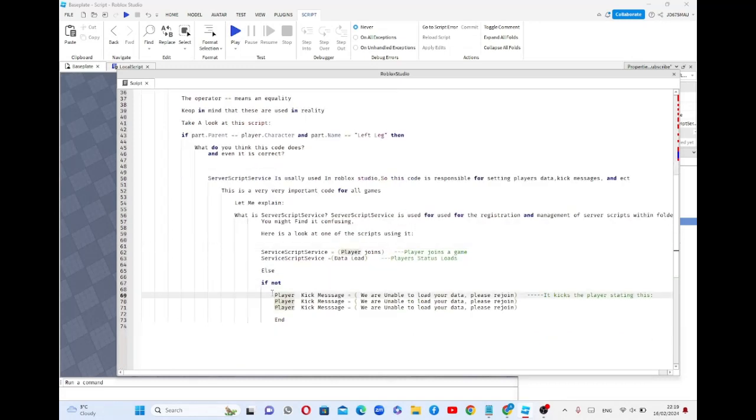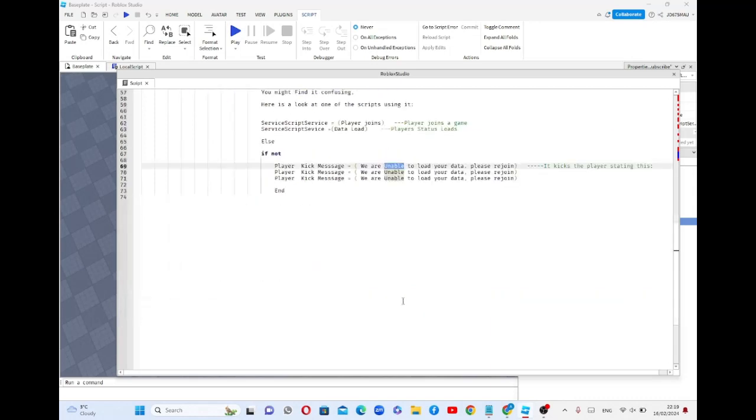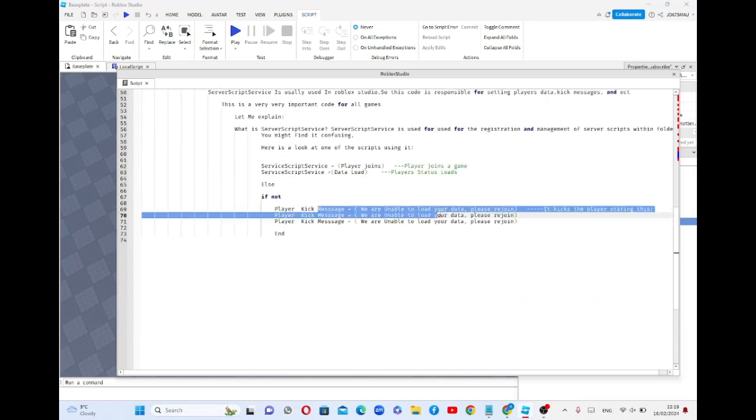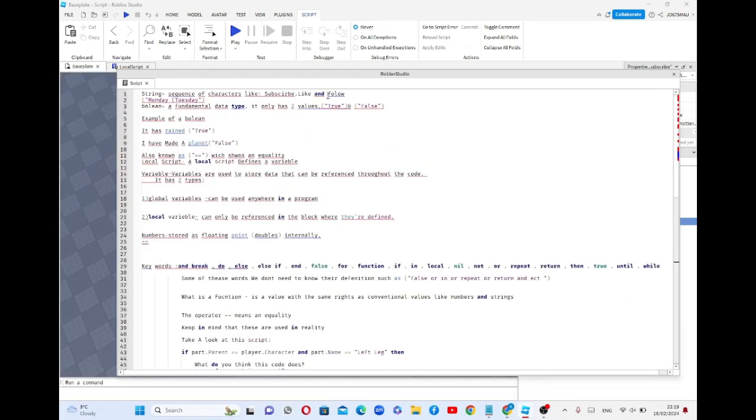I hope you did. So, the player kick message. For example, "We're unable to load your data. Please rejoin." It kicks the player, stating this. If the server can't load your data, it's going to kick you and say please rejoin. Understood? I hope you did.